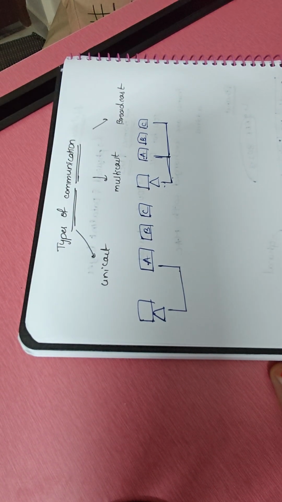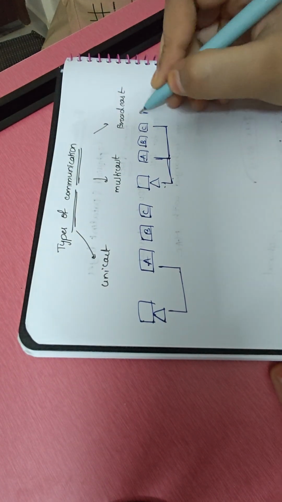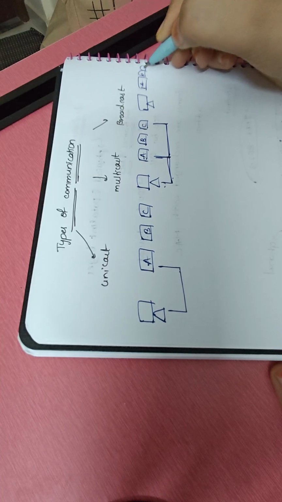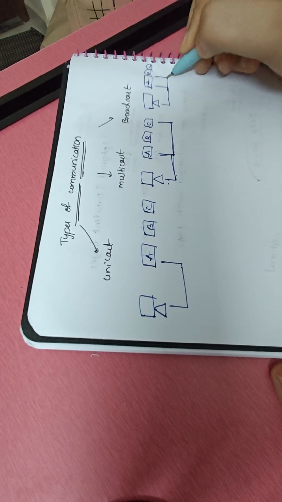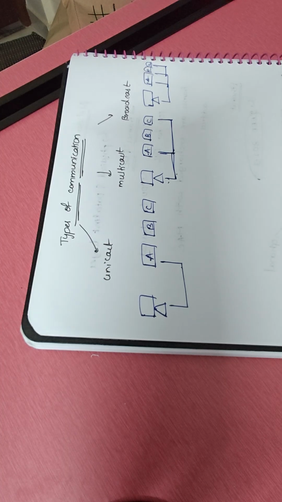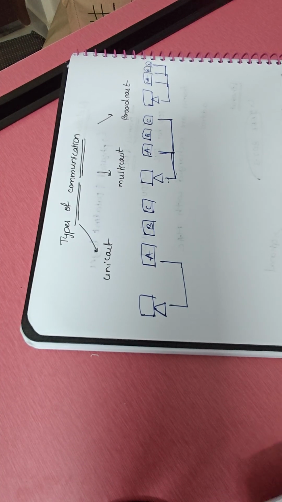And broadcast, when a single device wants to communicate with all other devices, let's say there are n number of devices, this one single device wants to communicate with all other devices, then we call it broadcast. Okay, and now comes types of MAC address.